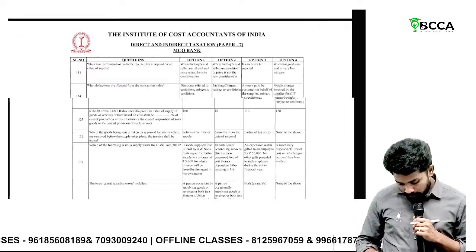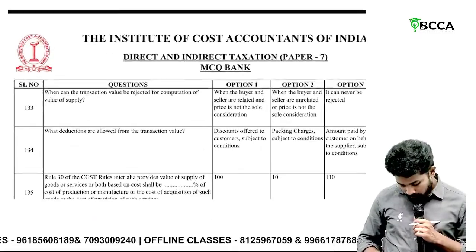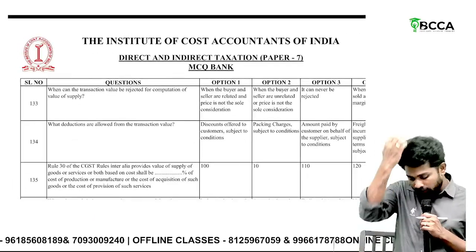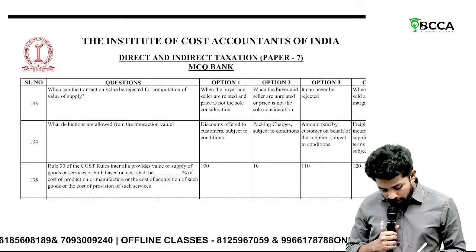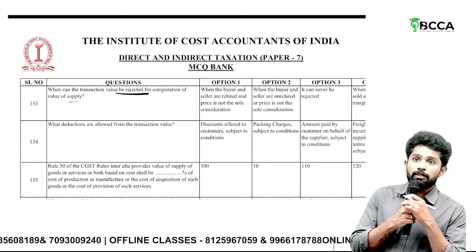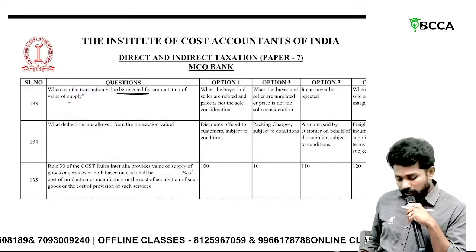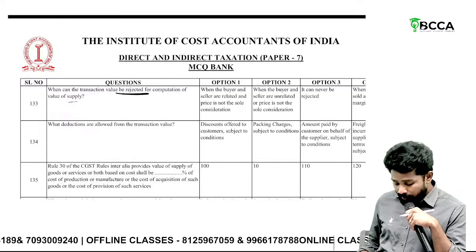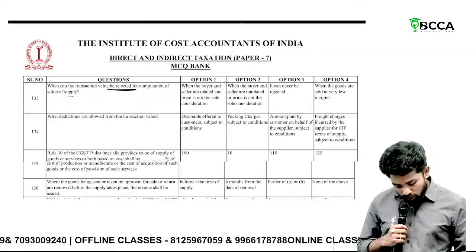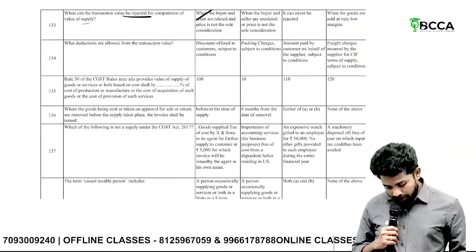Then, when can the transaction value be rejected for computation of value of supply? When the transaction value can be rejected, sir? When both the supplier and recipient are related or price is not the sole consideration. So, here it can be rejected.